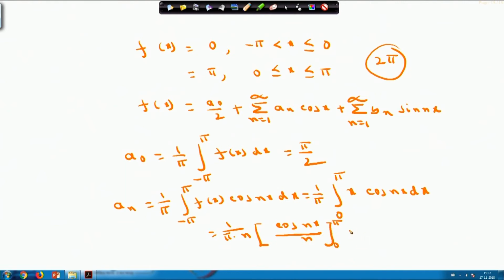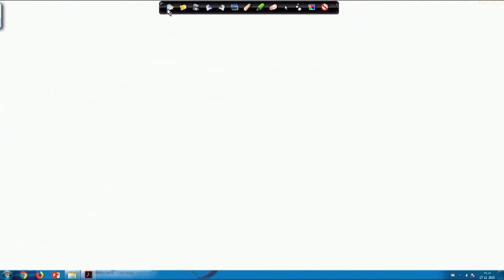If you put the limit of this, you will get 0 when n is even, and minus 2 by pi n square when n is odd. Therefore, your a n equals 0 if n is even, and equals minus 2 by pi n square whenever n is odd. So from here I can find a 1, a 2, a 3, like this way, a n. My next job is to find the value of b n.